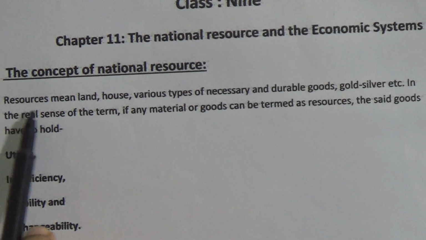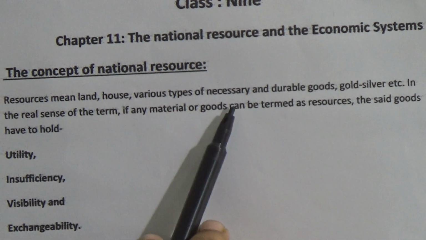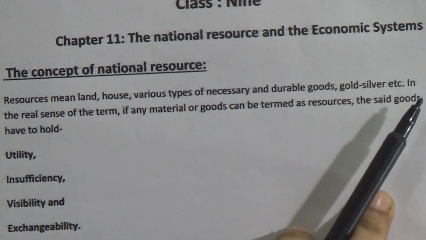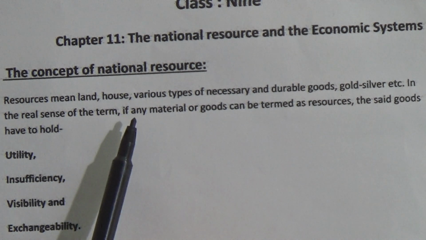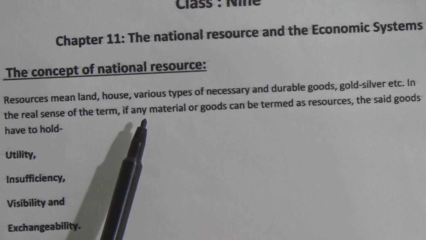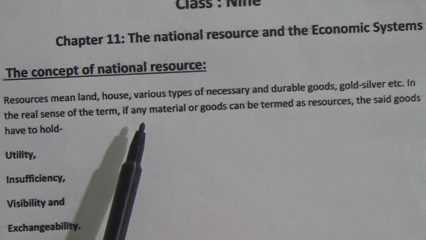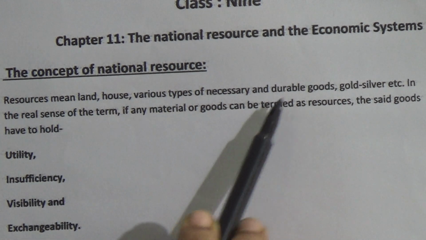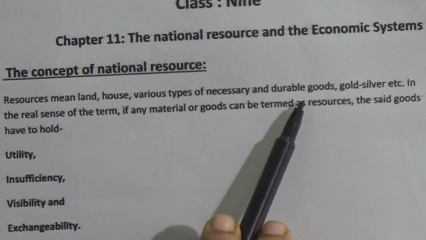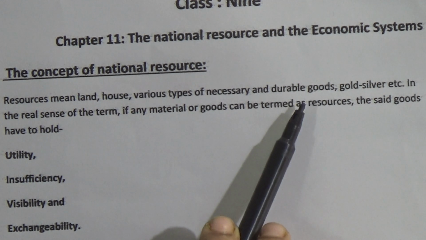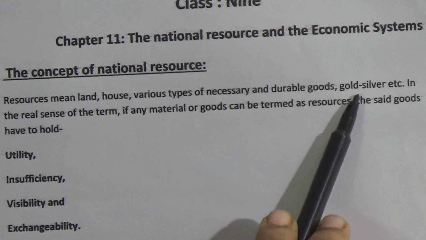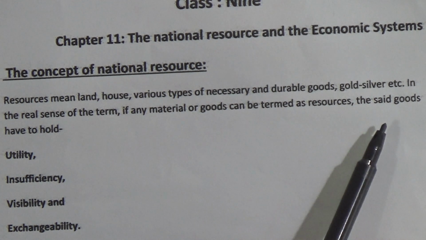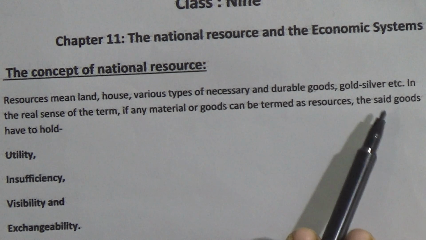Actually, resources mean land, houses, various types of necessary and durable goods, gold, silver, etc. That means the things which are used in society or which have a benefit in society are called resources. So what types of things are they? Land, houses, various types of necessary and durable goods, that means goods whose duration is very long, and at the same time gold and silver. As you know, gold and silver are very important materials for society and have very high exchange value.